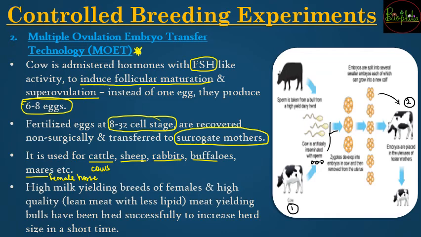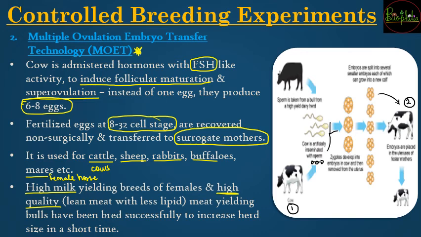Now, why do you have to do this multiple ovulation embryo transfer technology? You need to do it because of qualities like high milk yielding breeds. High milk is what you want from the females. If the high milk yielding quality is in the female's genetics, or if she has high quality meat production. How do you justify high quality meat?